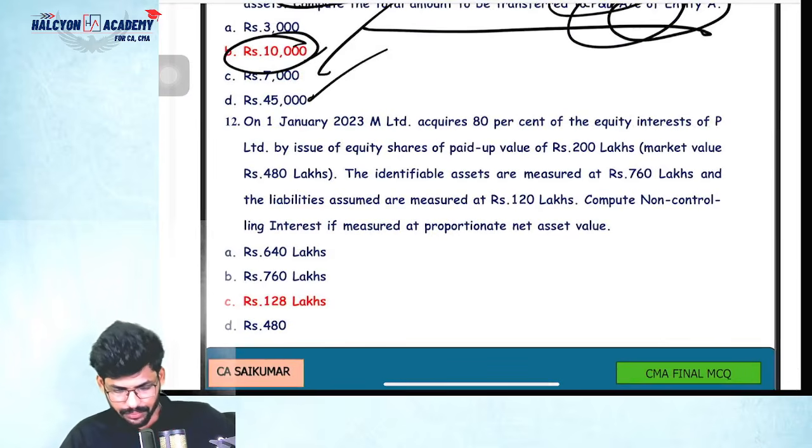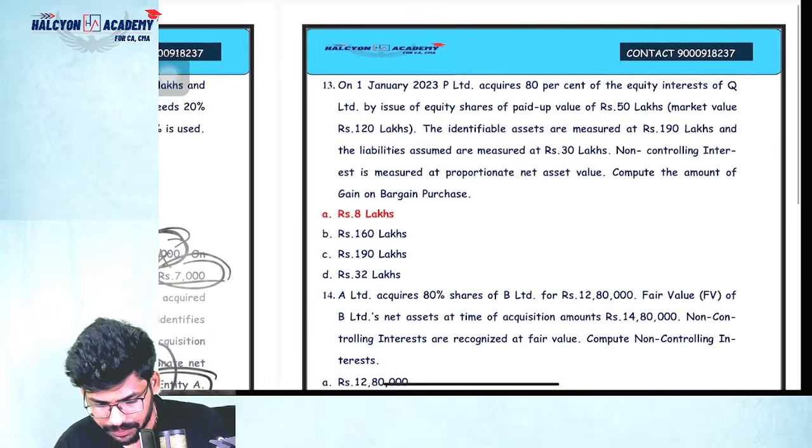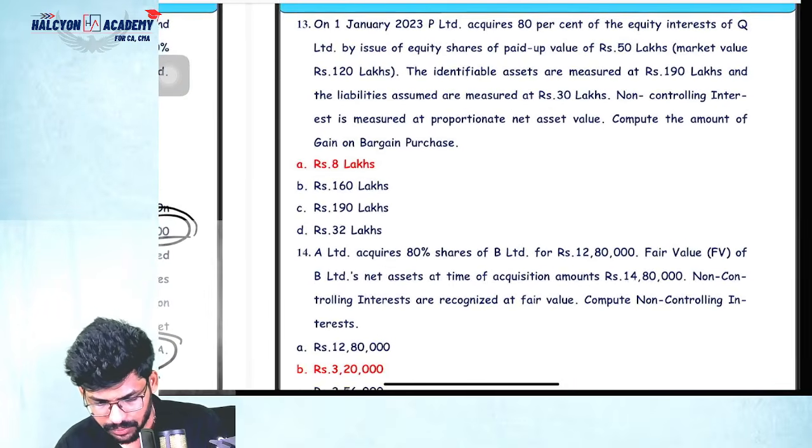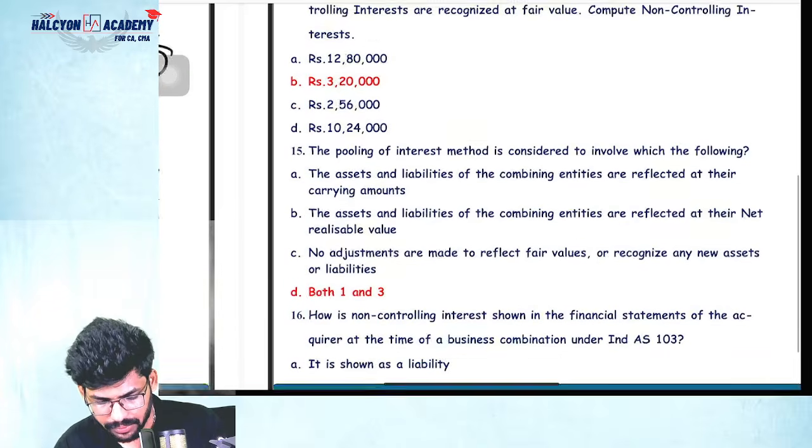Next, yes, NCA value you can easily find out, guys. I don't want to discuss all this. Similar question. Gain on bargain purchase.